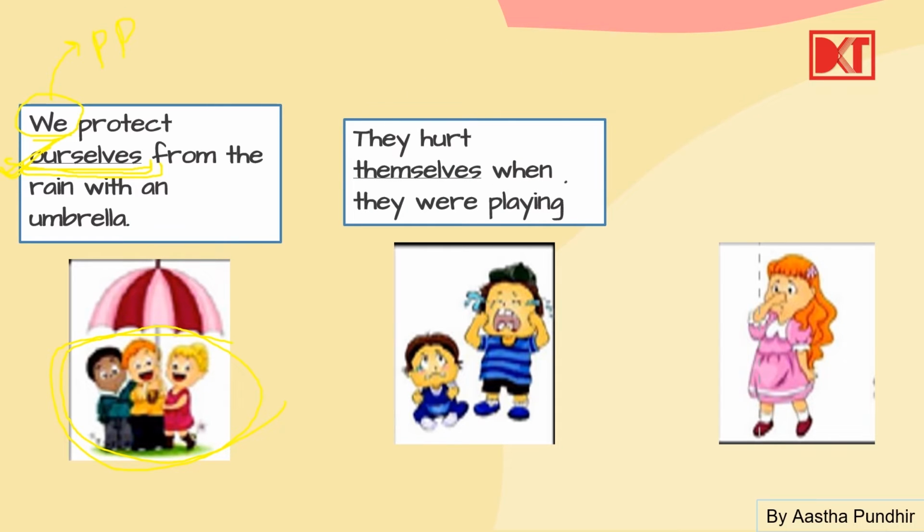They hurt themselves when they were playing. तो यहाँ पे the subject is they, the doer, तो ये तो personal pronoun हो गया. But object क्या है? Object is themselves. उन्होंने अपने आप को ही hurt कर लिया गलती से. To themselves. This becomes the reflexive pronoun. Okay? Now next.